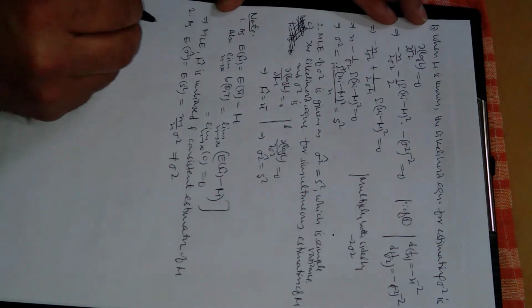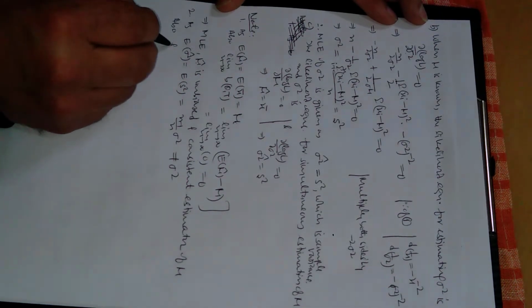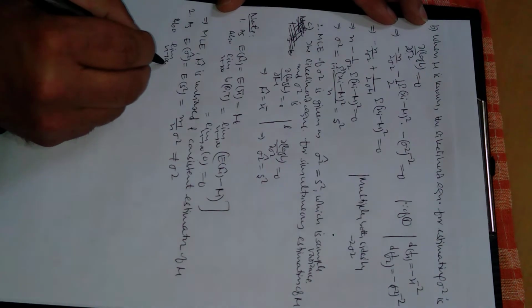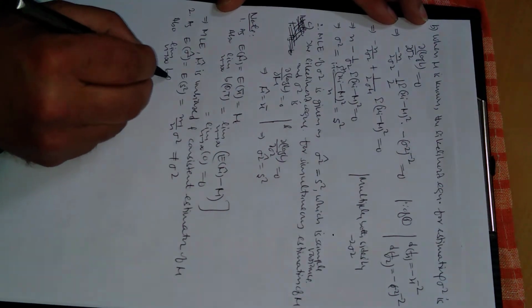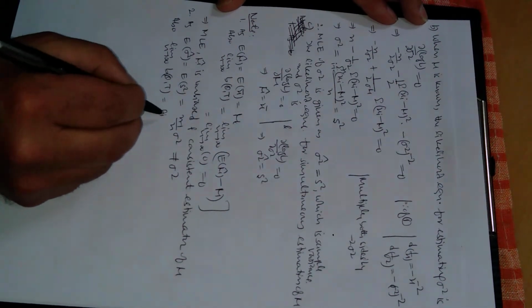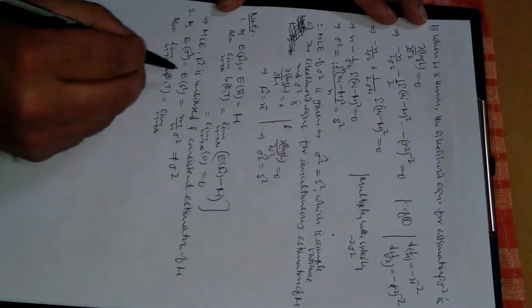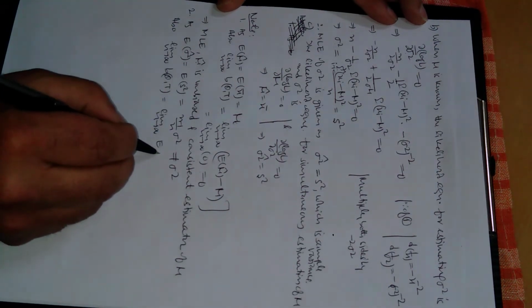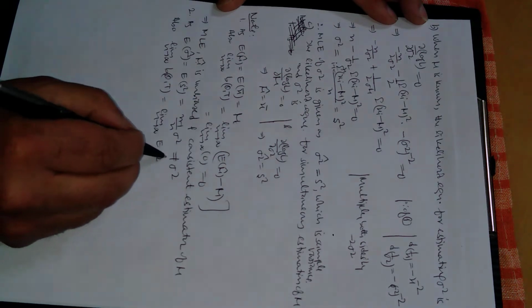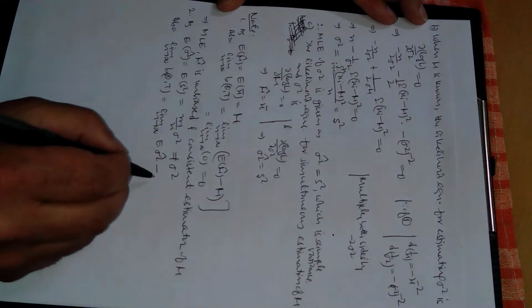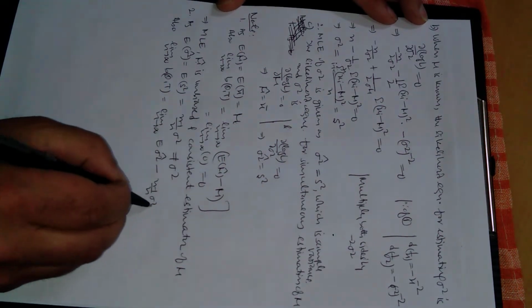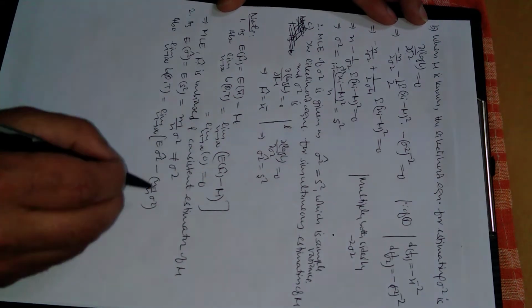This is one conclusion. Also, the limit when n is very, very large, n approaches infinity, of the bias b(theta) is the limit as n approaches infinity of the difference of these two, the expected value of sigma square cap minus this one, (n minus 1) upon n into sigma square.